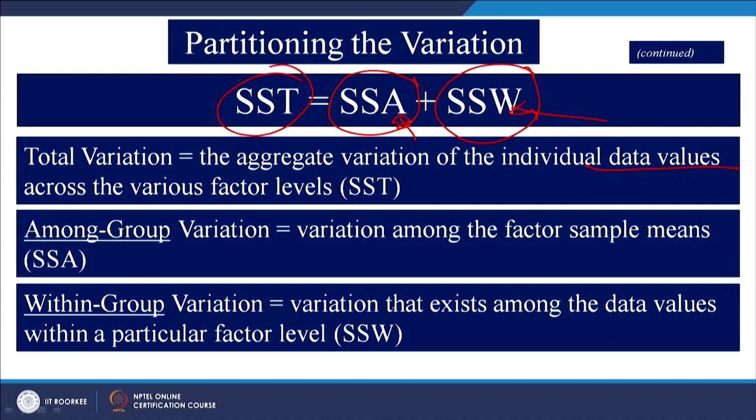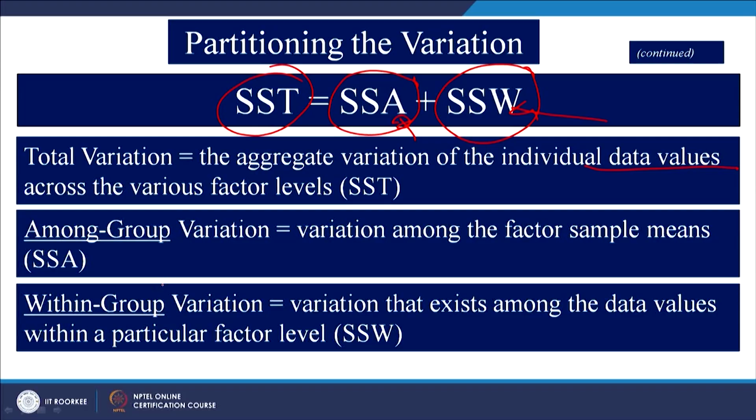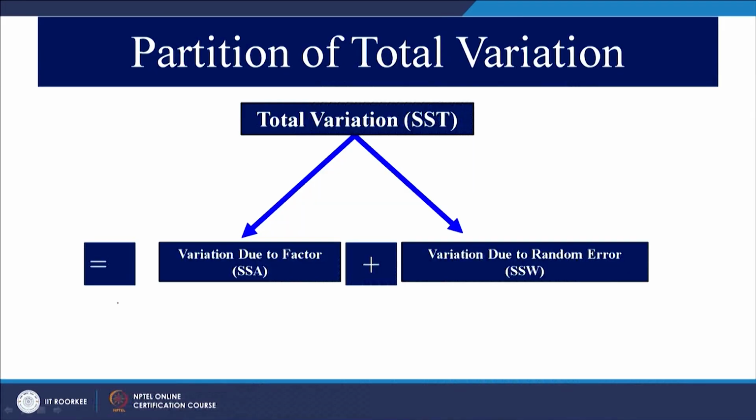Within group variance, you will always have some variance within a column or within a group, because you will always have certain elements in each group and there would be some variance within those elements. So, that is called within group variation. Total variation is the sum of variation due to factor and variation due to random error. So, this is unexplained variance and this is explained variance, is it not. That is what we have discussed earlier as well.